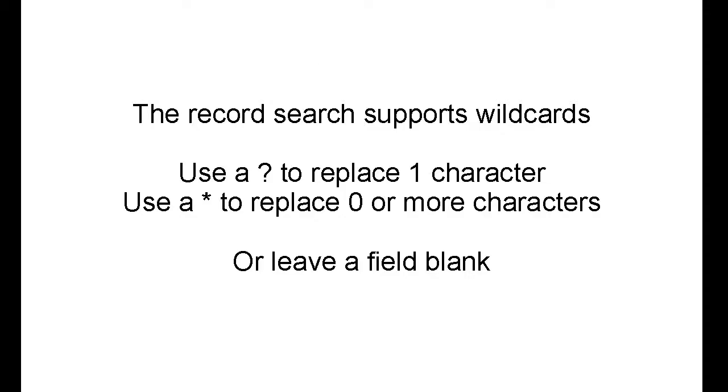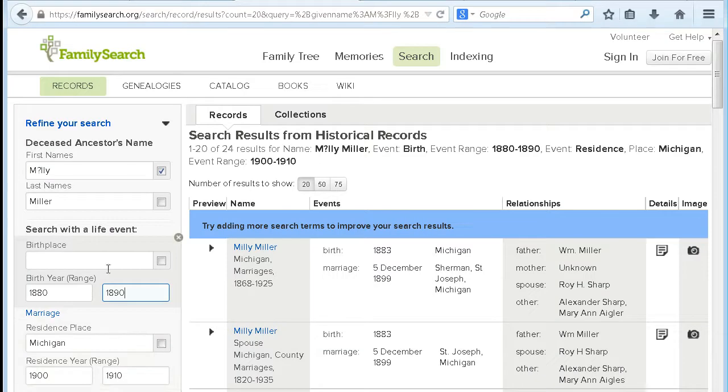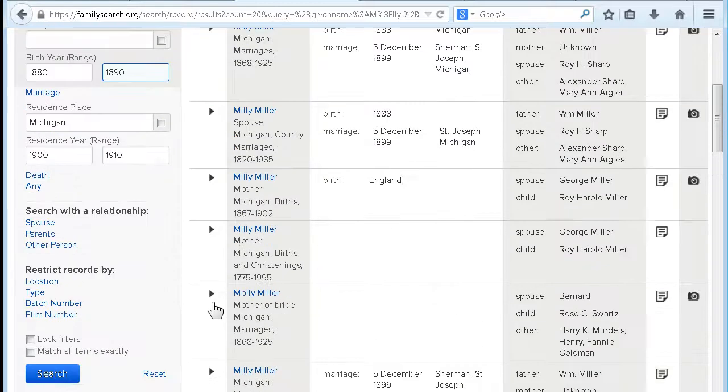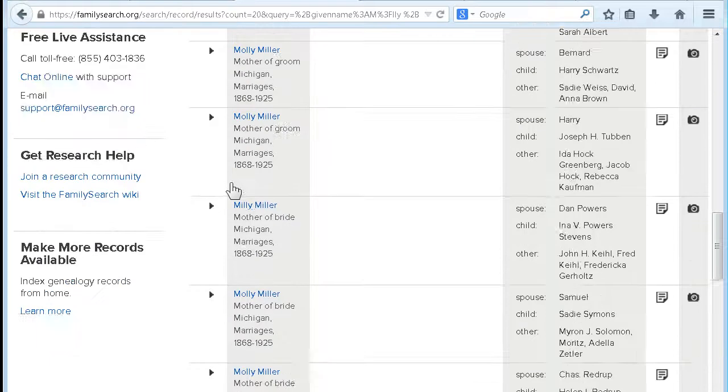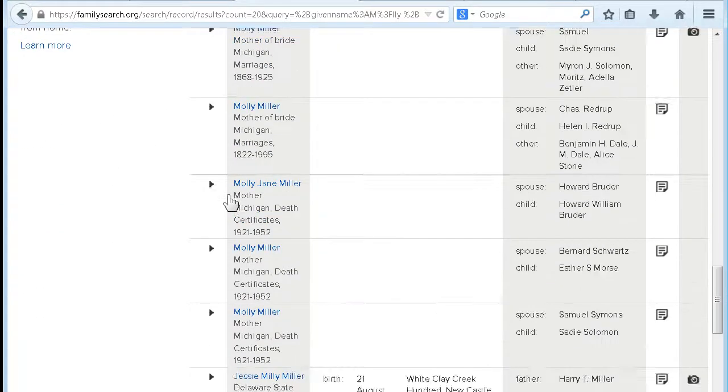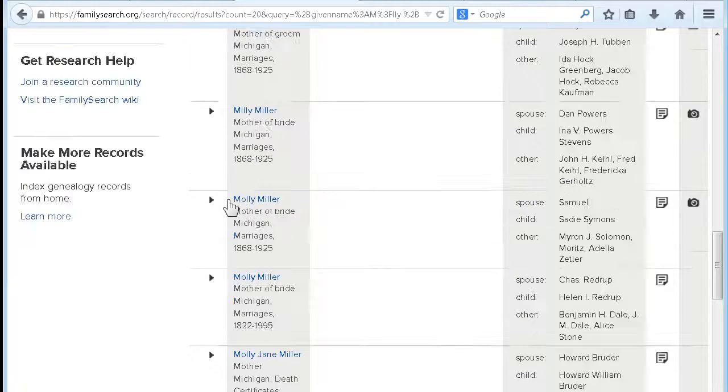The record search supports wildcards. Use a question mark to replace one character, or use a star to replace 0 or more characters. Or of course you can just leave the field blank, and that's the ultimate wildcard. I hope you can see this. I've filled in M question mark LLY, and that's going to give me Millie's and Molly. And if I look far enough, I might find a Melly in here, but I don't see one up front.